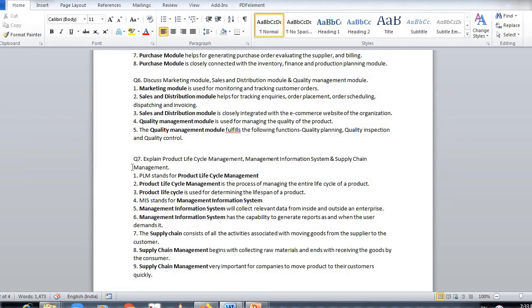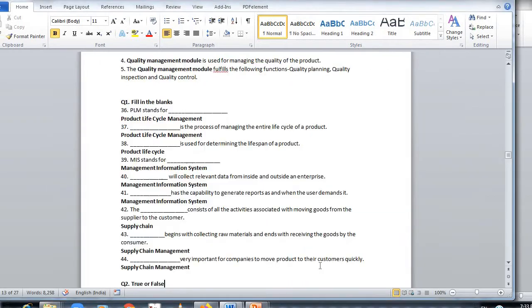Then after making the finished goods, to reach the vendor, then also supply chain management is there, and it is very important for a company to move the product to their customers quickly.